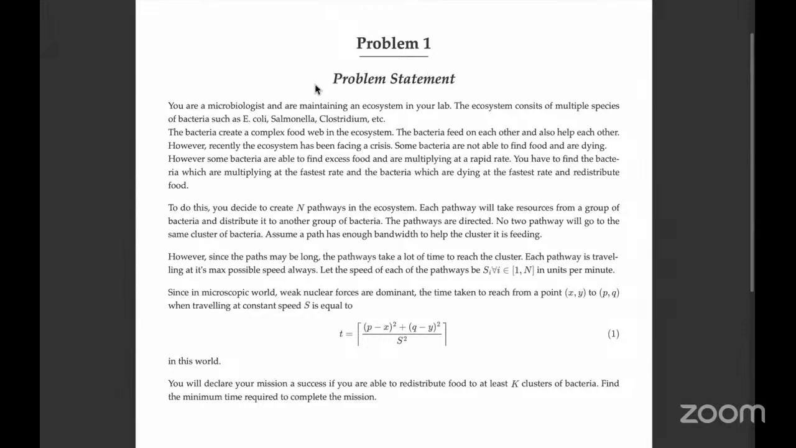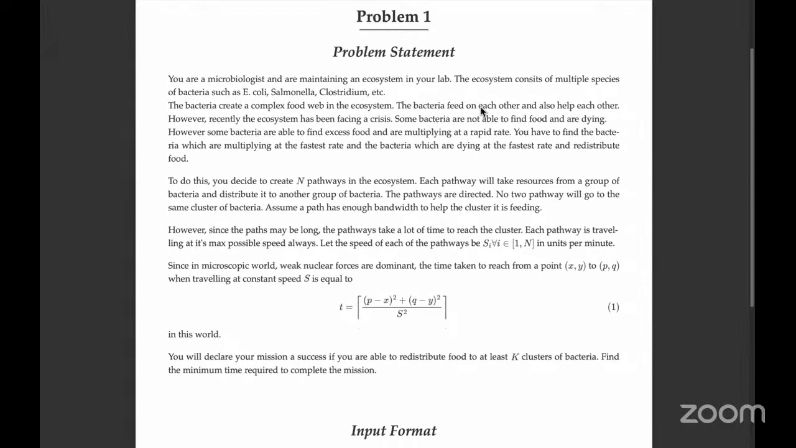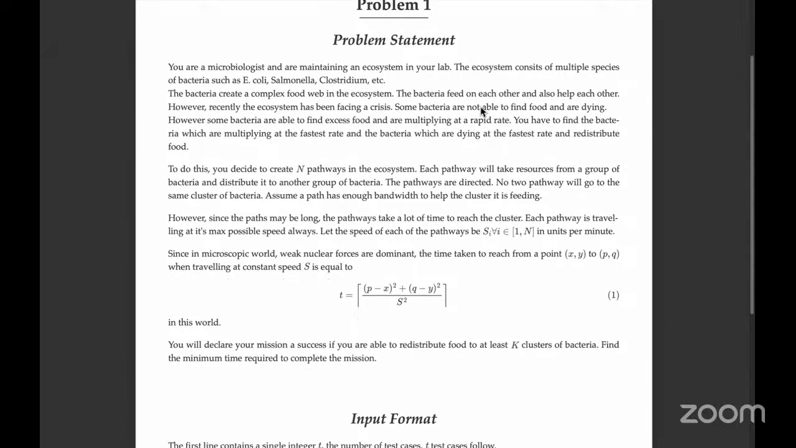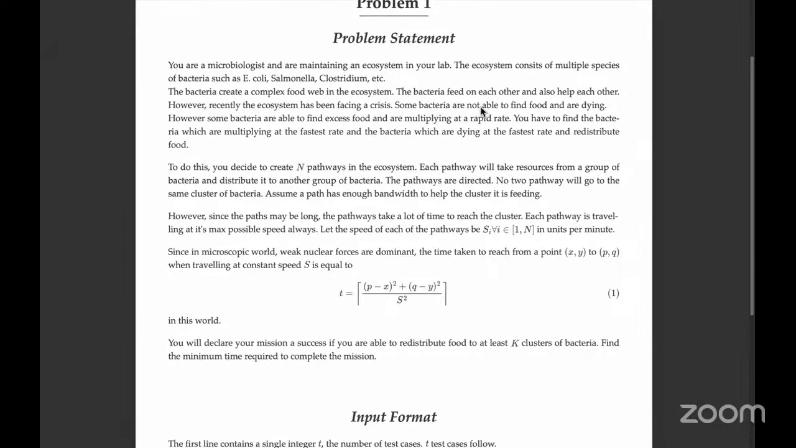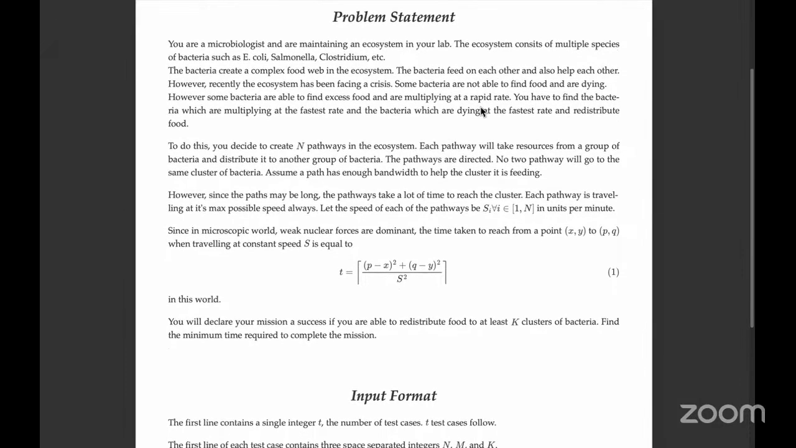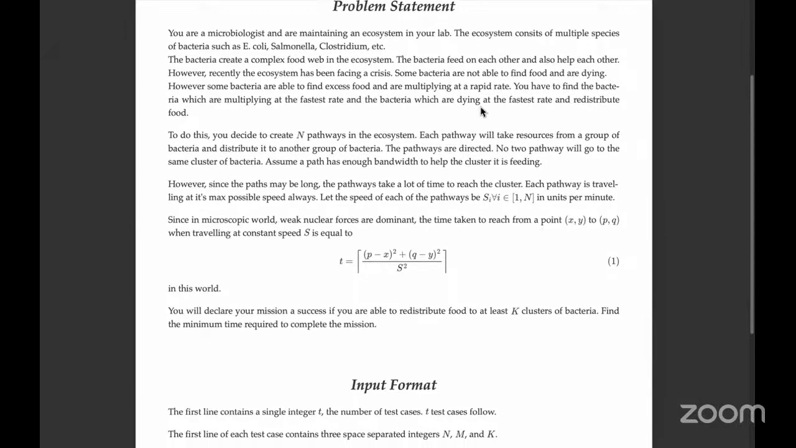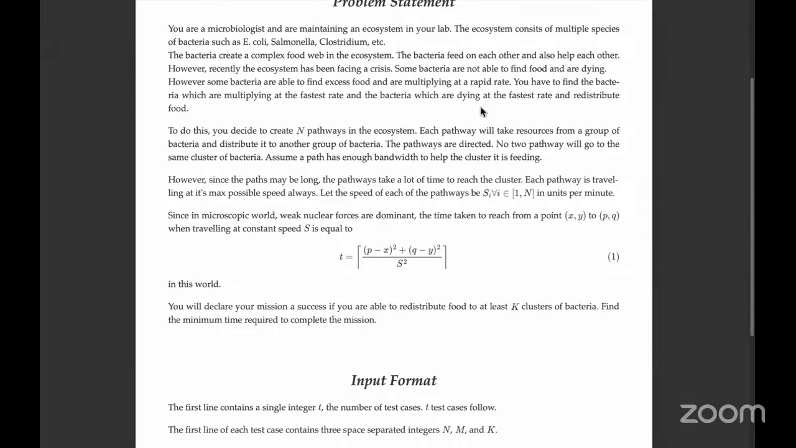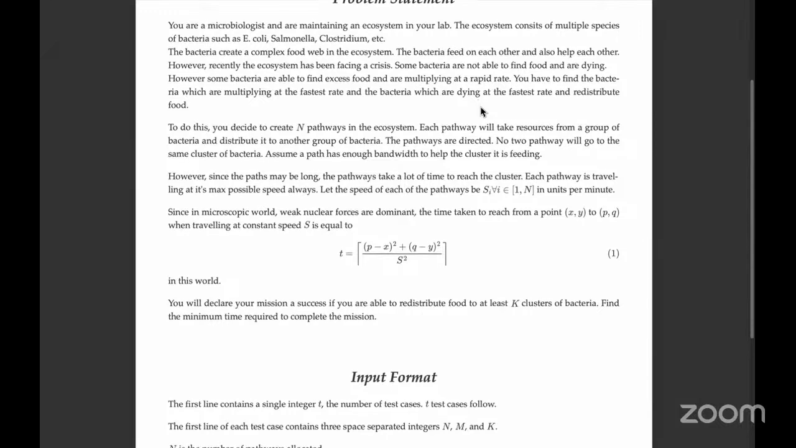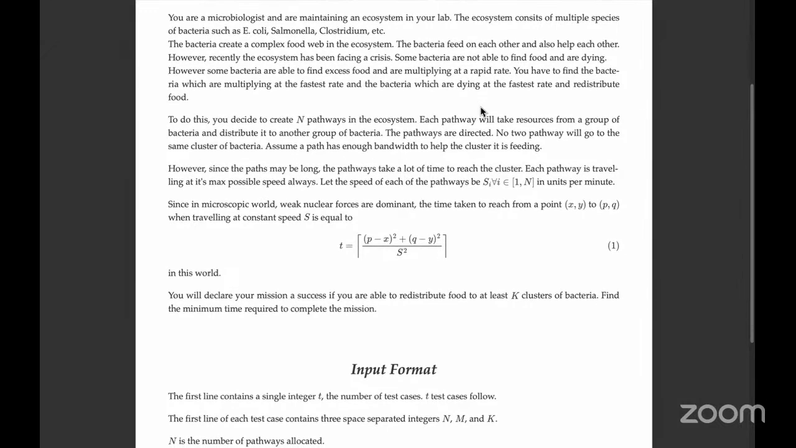Here, what you're given is that you are basically a microbiologist and you're maintaining an ecosystem in your lab, and it has multiple different bacteria. They have created a food web in their ecosystem as they usually do, and they feed on each other and also help each other. However, what you've found is that some of your bacteria are dying. In the real world, you would just let it play out, and the weak ones die and the strong ones survive. However, as you are maintaining an ecosystem, you want to let all of the bacteria live, or save as many as possible.